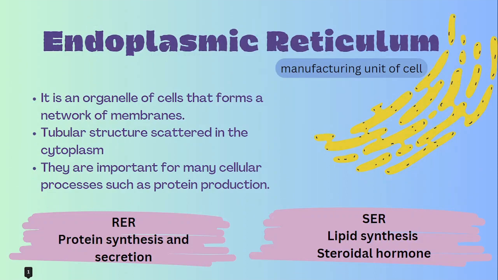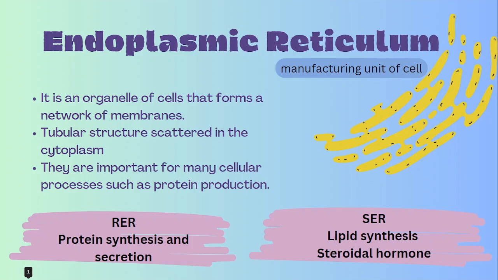So now let's see endoplasmic reticulum. It is a cell organelle which forms a network of membranes, tubular structures scattered in the cytoplasm from the nucleus to the plasma membrane. It literally joins the nucleus and plasma membrane. It was discovered by Potter, Claude, and Fulham. This endoplasmic reticulum is present in all cells except prokaryotes and mammalian erythrocytes. It transports material between various regions of cytoplasm and between nucleus and cytoplasm. It forms endoskeleton and contains some secretory proteins.